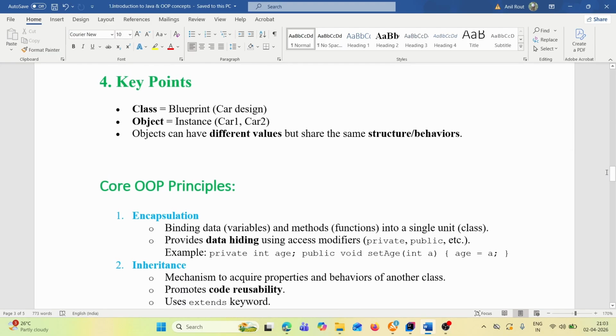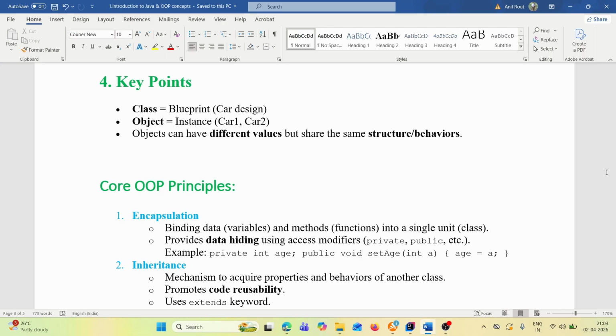Program we've already executed. What are the key points? Key points is class. What is class? We understand class is the blueprint, that is car design. For example, in this class. Then what is object? Object is instance of a class. Class is blueprint for object, and object is instance of a class.